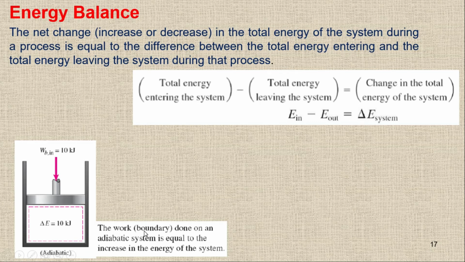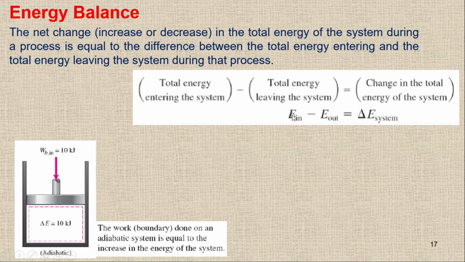So the work done on an adiabatic system is equal to the increase in the energy of the system, because we have only work done in and there is no out, so in minus out will be positive. It means the system energy will increase.